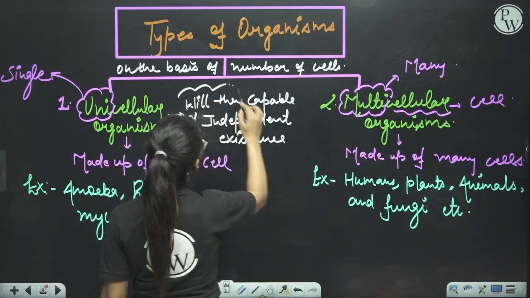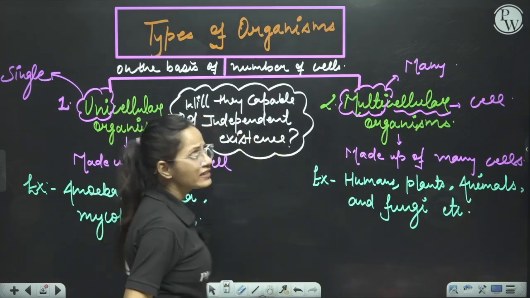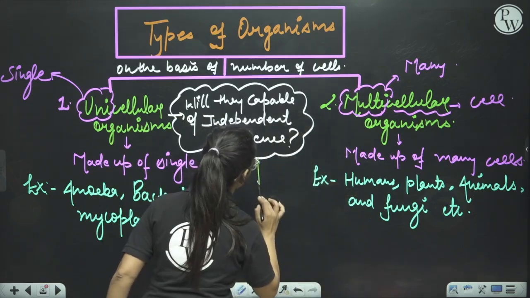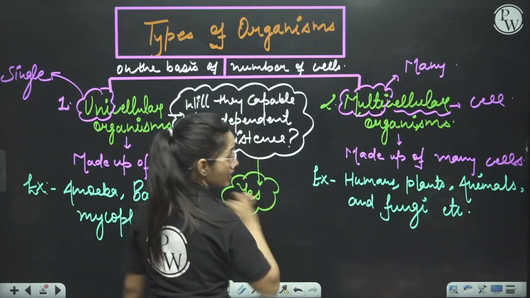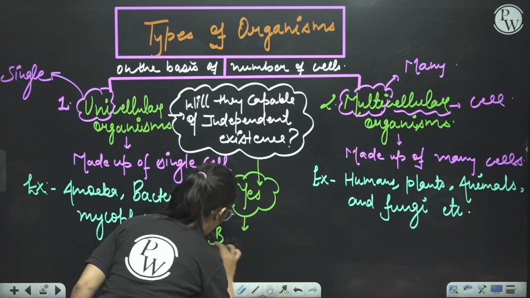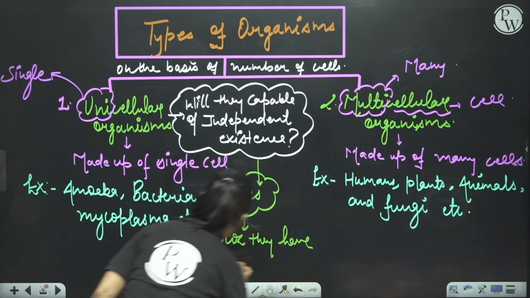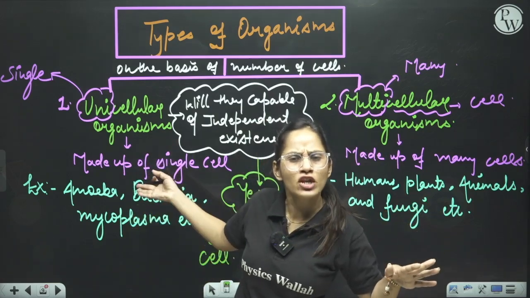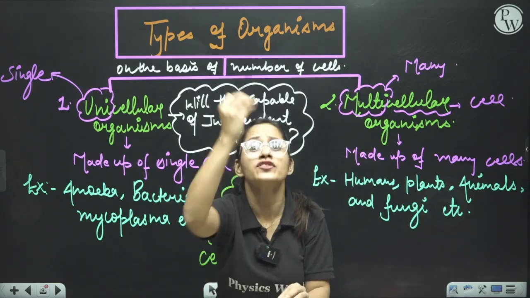The question is, will unicellular organisms show independent existence? What do you say, students? The answer is yes or no? The answer is yes. Why is the answer yes? Because they have a cell. It does not matter whether they are made up of a single cell or multiple cells. The main thing is that they have a cell.